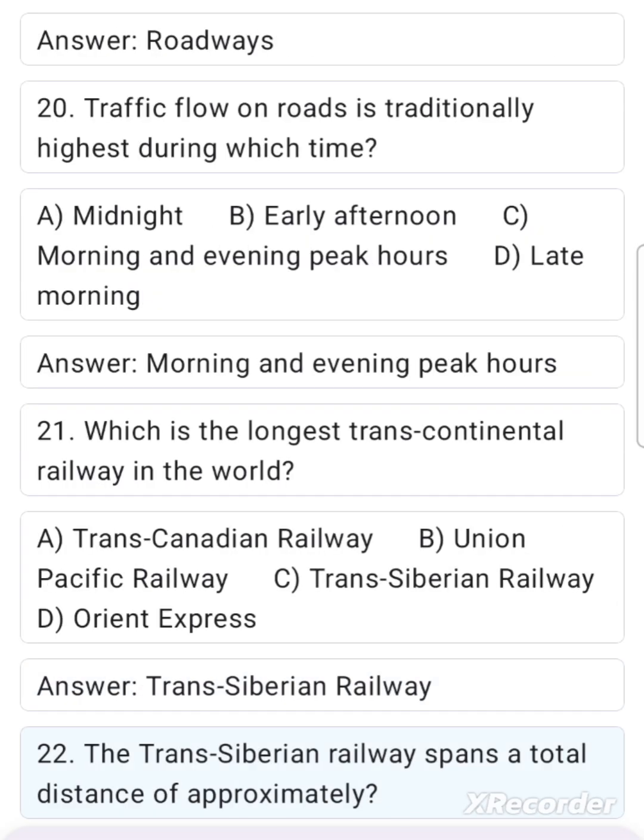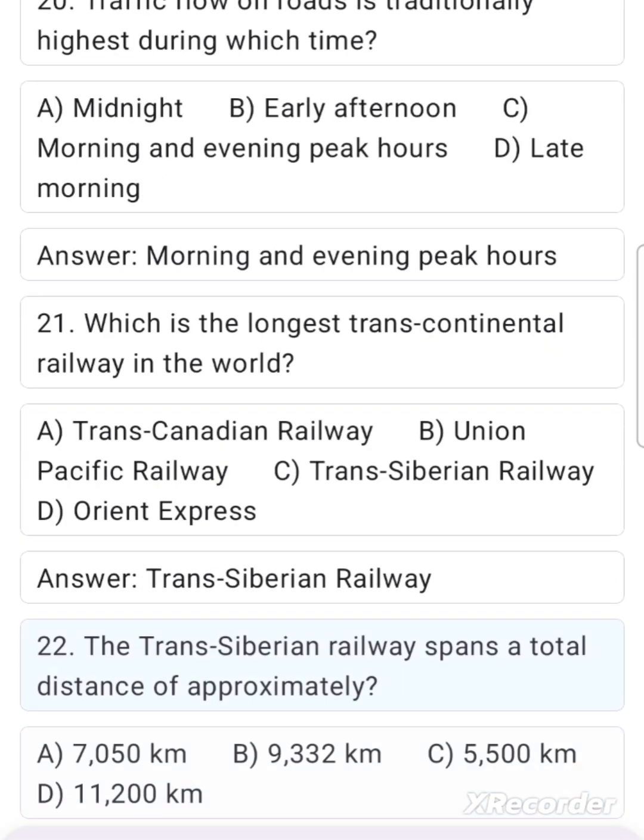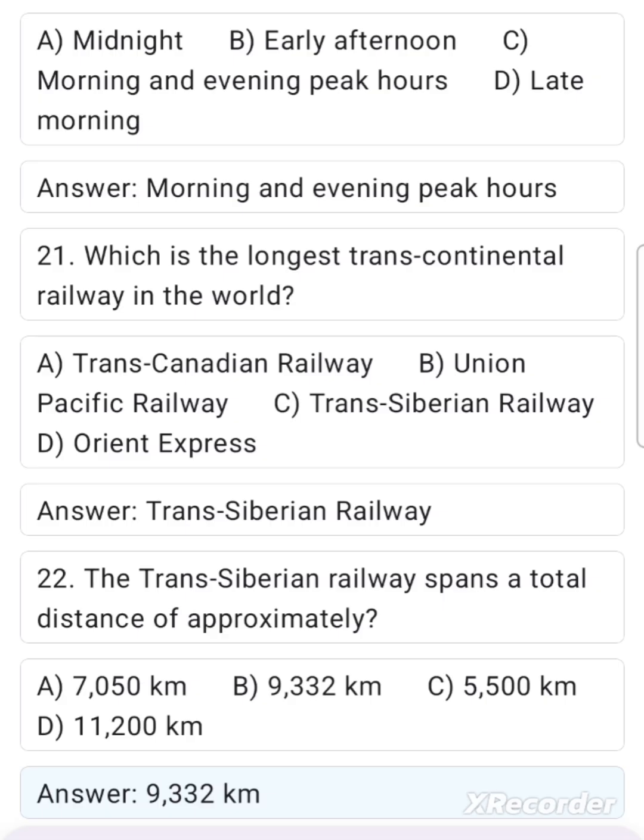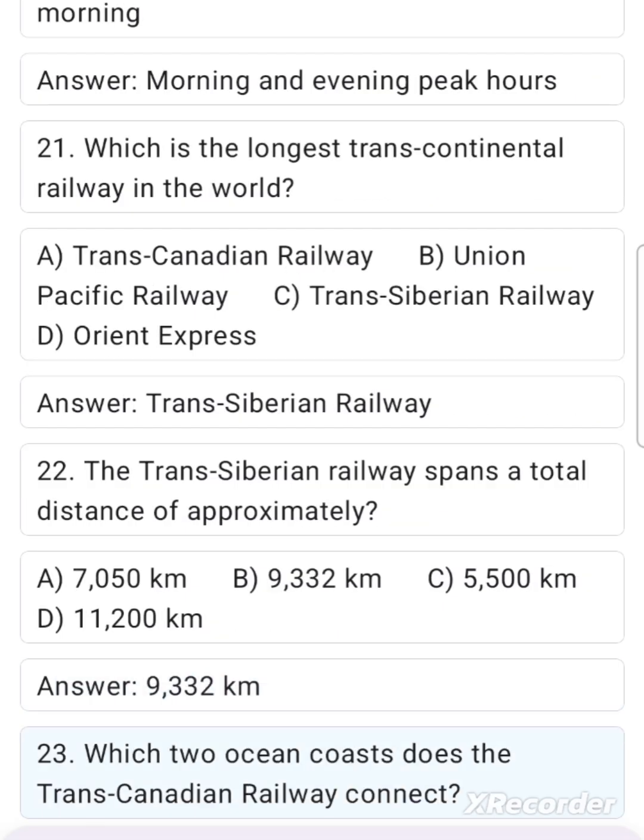22. The Trans-Siberian Railway spans a total distance of approximately? A. 7,050 kilometers. B. 9,332 kilometers. C. 5,500 kilometers. D. 11,200 kilometers. Answer. 9,332 kilometers.